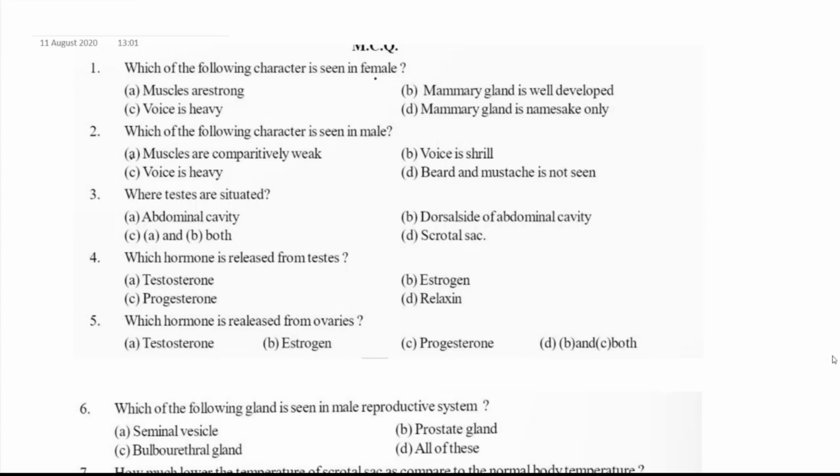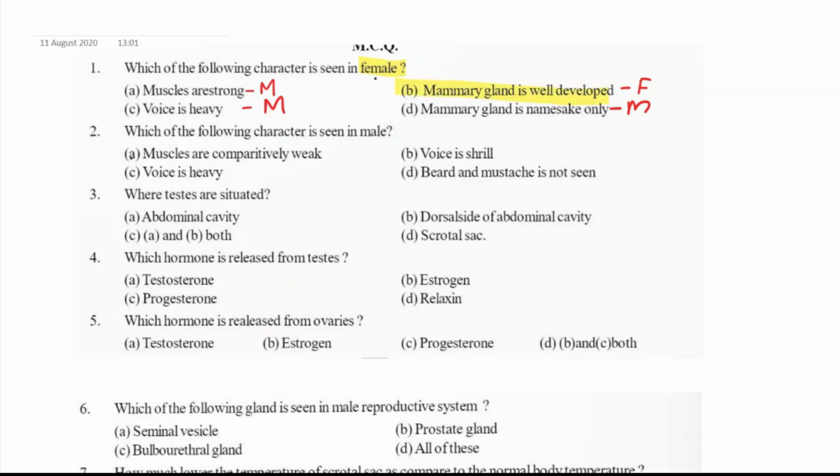We'll be covering the discussion in a topic-wise manner. So coming to the first question, which of the following characters is seen in females? First we will see the characters. Muscles are strong, which is a male character. Mammary glands well developed, it is in females. Voice is heavy, it is also a male character. Mammary glands namesake only, that is also present in males. So the answer is option B, mammary glands well developed.